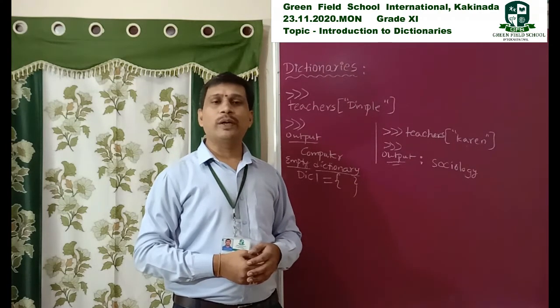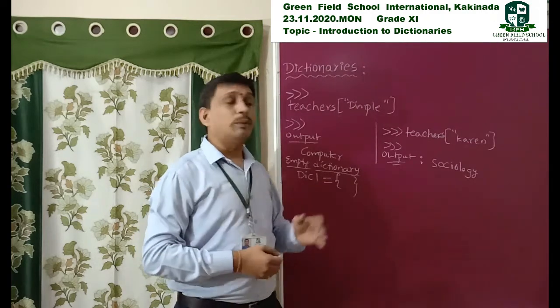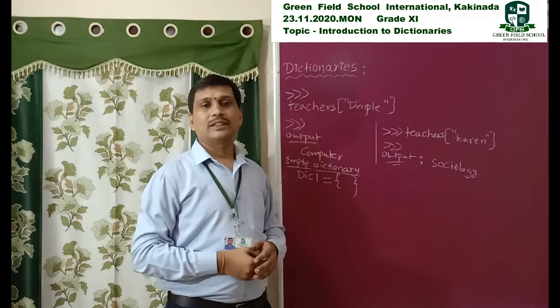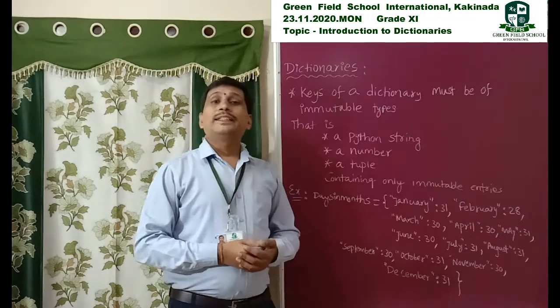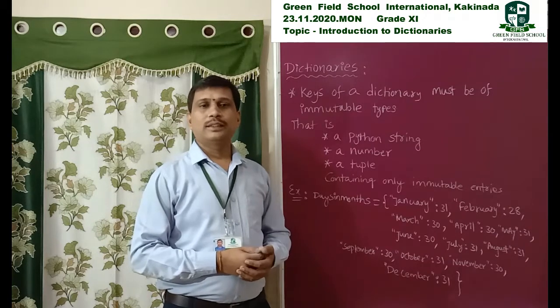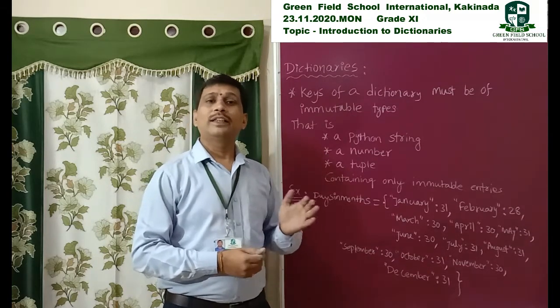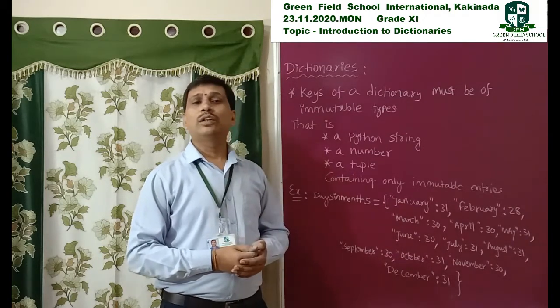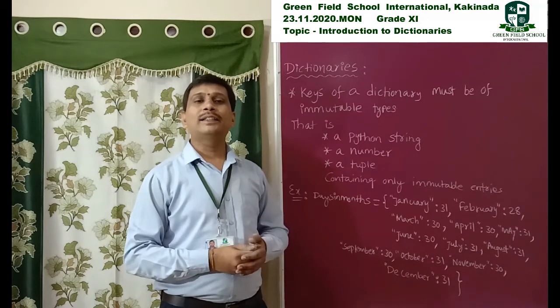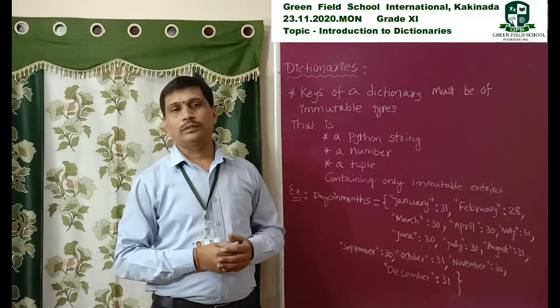Understood my point? Let us observe the immutability of keys through an example. Dictionaries are mutable data types, and they have keys and corresponding value pairs. But internally, the keys are not mutable.